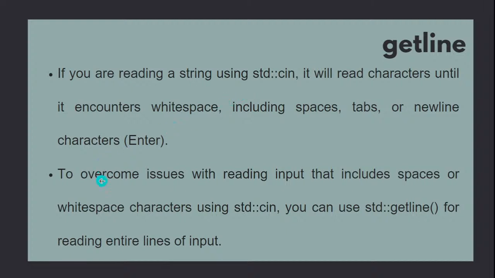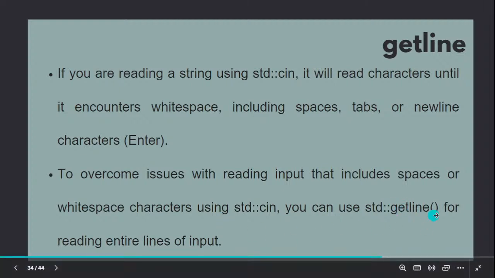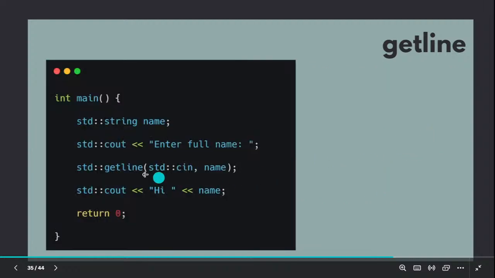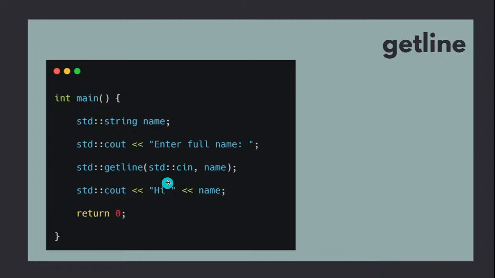Okay, so to overcome this issue with reading input that includes spaces or white space, or if you want the full name till you press enter, you can use a new thing which is called getline, but you have to use it along with your standard console input for reading an entire line of input. So we can call standard getline, and you have to pass two things here. The first one will be console input and the second one will be where you are going to store it. I want to store it in name, right? So can we do it?